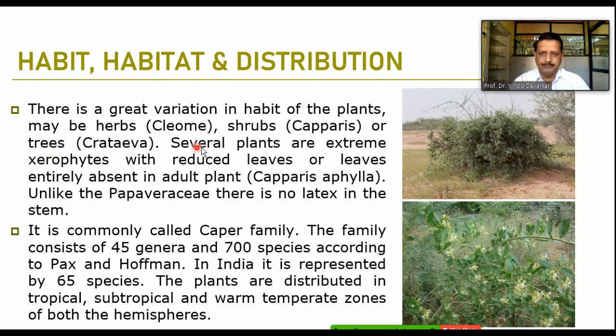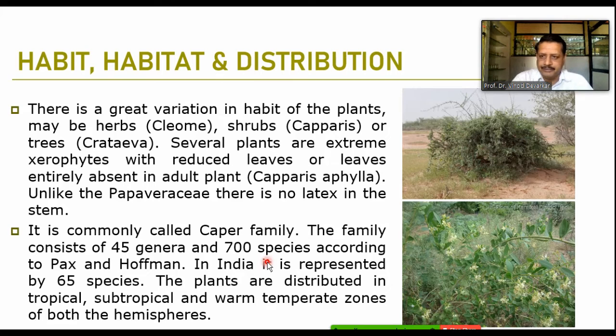There are several plants present in extreme, xerophytic conditions, and they have reduced leaf structure, or sometimes leaves are completely absent on the adult plants. Take the example of Capparis aphylla. In most of the members at the earlier stage, when vegetative growth is there, we find some leaves, but later on, when they start flowering, there is no leaf-like structure on the plant. And unlike Papaver, there is no latex in the stem of the family Capparidaceae.